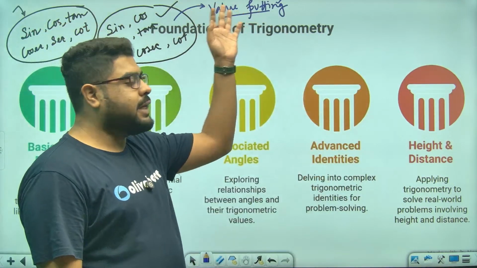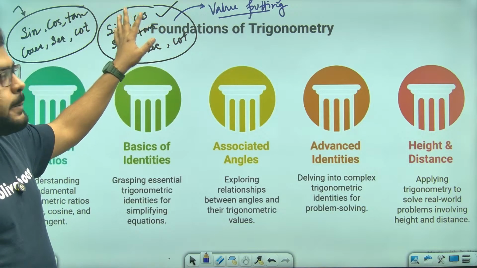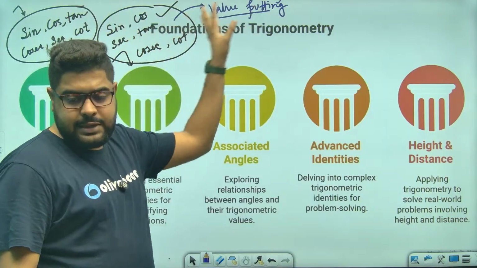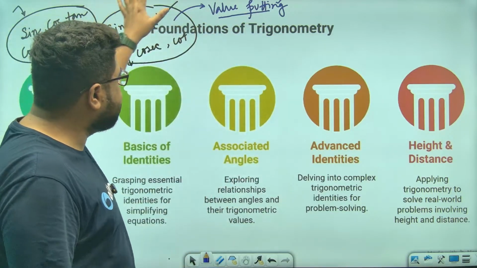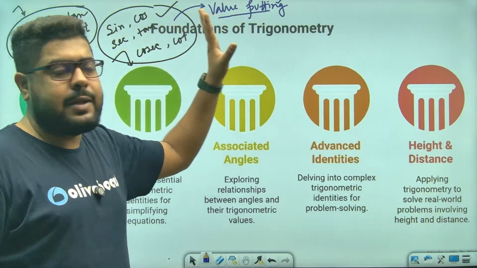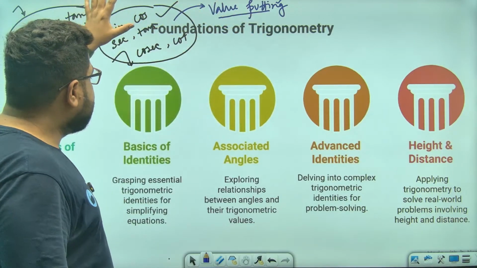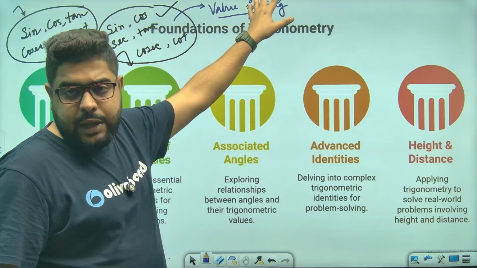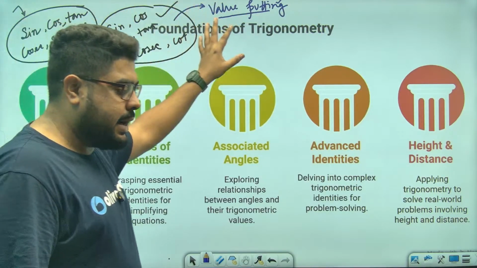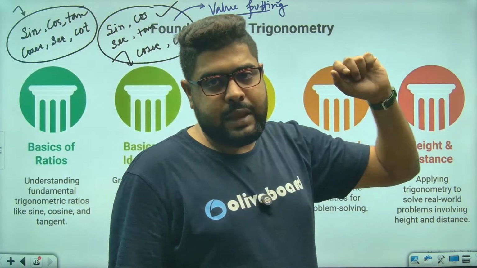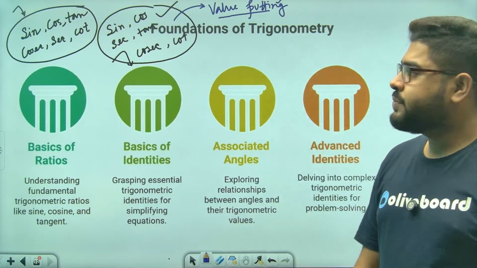You must have the understanding of solving questions using identities as well. So you need to know both these things. You must be very comfortable solving both. If I ask you to solve a question, and you are comfortable in value putting, but I ask you to solve it using normal identities, you should be able to do that. And also the vice versa.